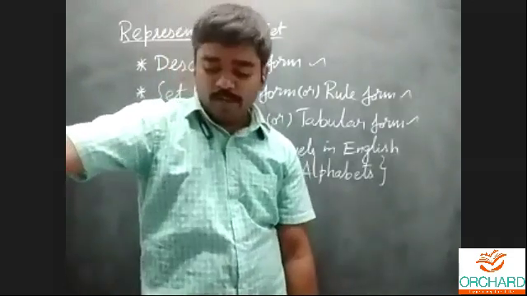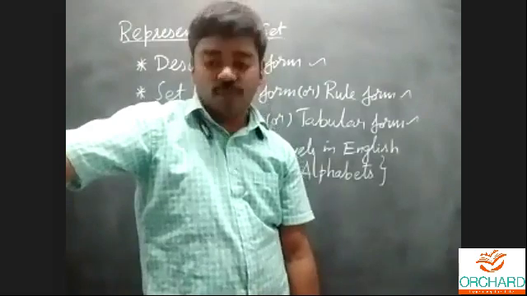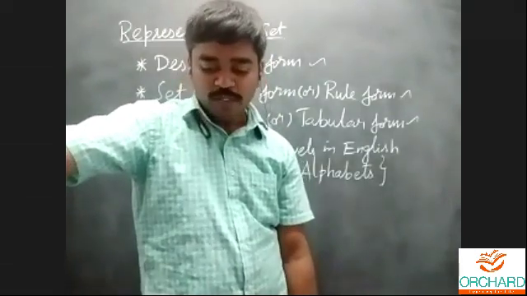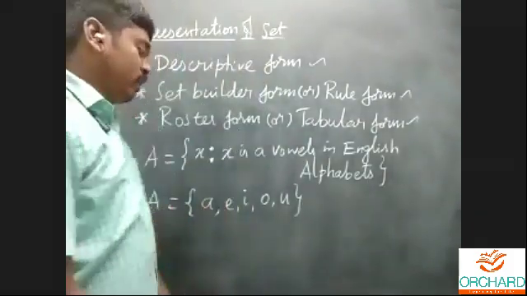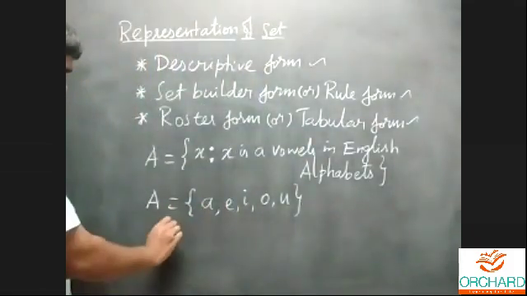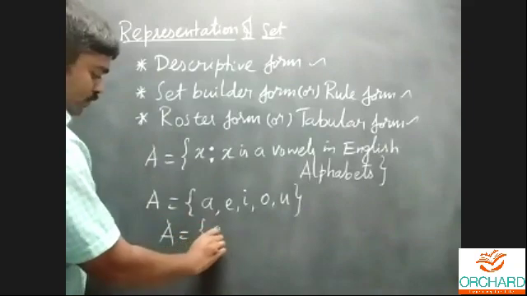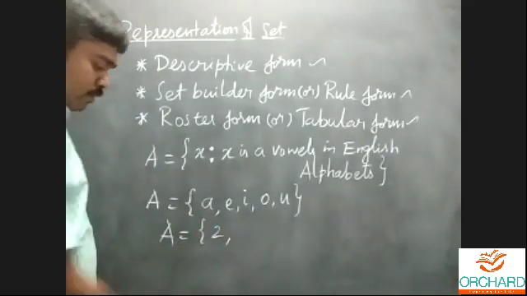Fourth one, represent the following sets in roster form. First one: the set of all even natural numbers less than 20. Now, what are the even natural numbers? 2 is an even natural number. Then any other? No.